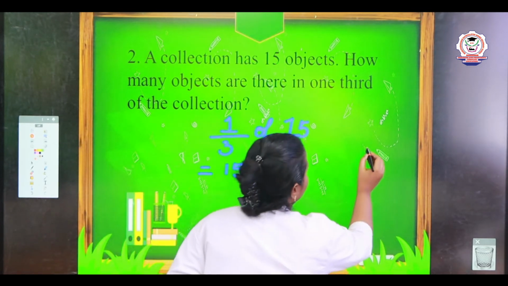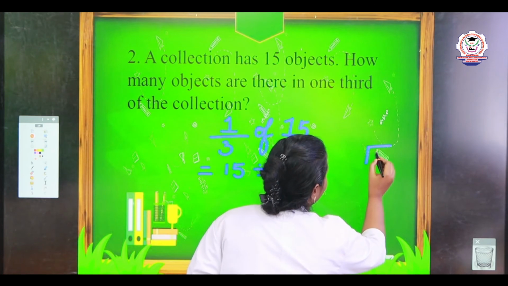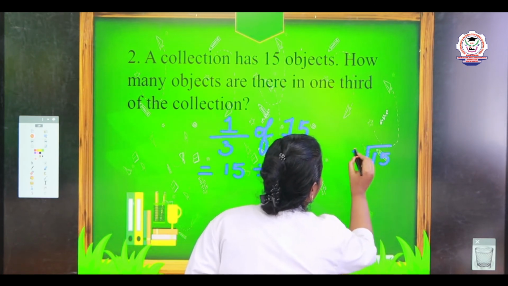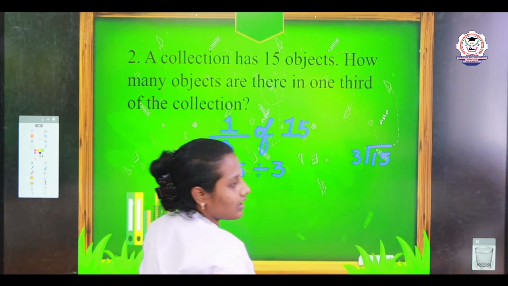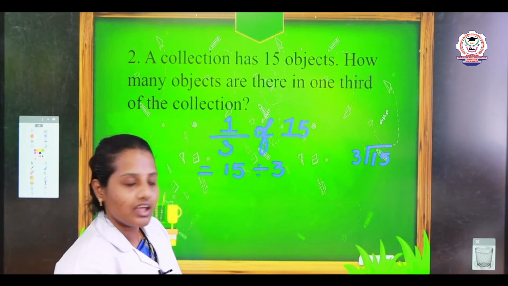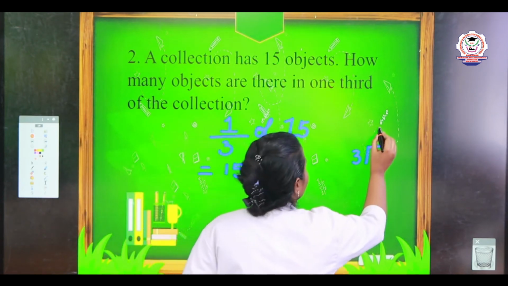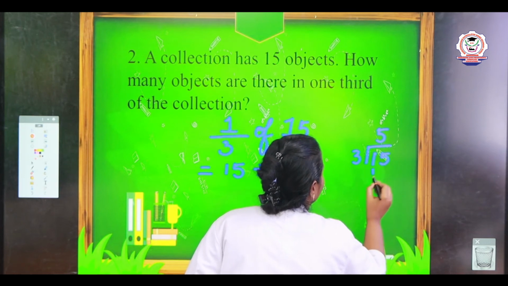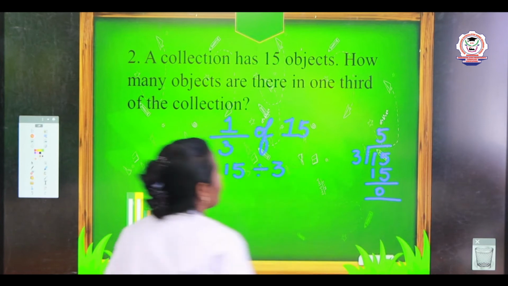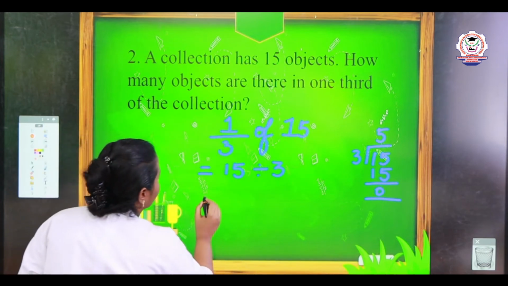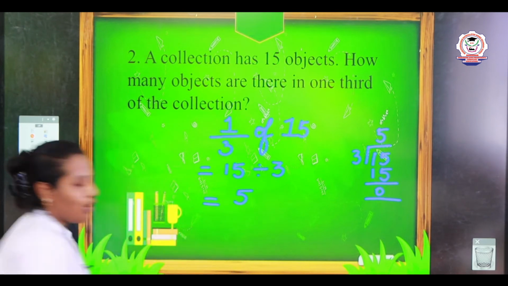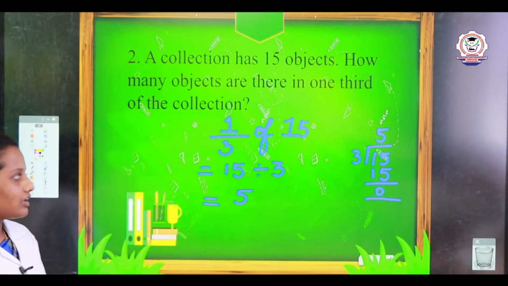Let's do the division. See the 15. 15 must be inside and the 3 must be outside. Yes, now tell me, children, in the 3 table, by which number will we multiply to get the answer 15? Yes, very good. 3 5s are 15. So, if we take 1/3 of the collection of 15 objects, we will get 5 objects. Very simple now, my dear.